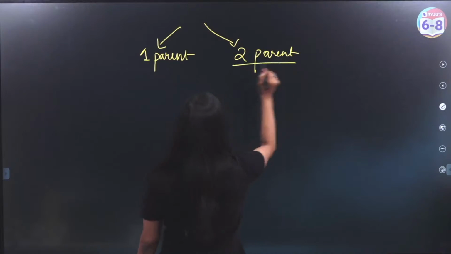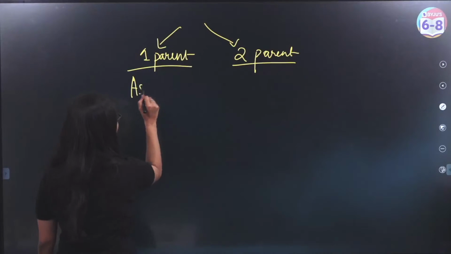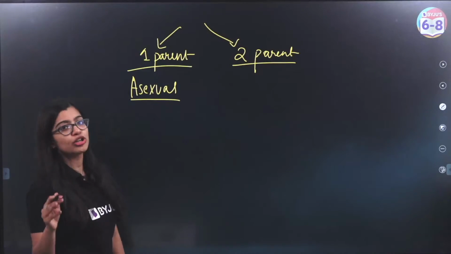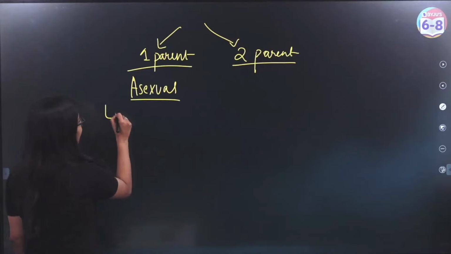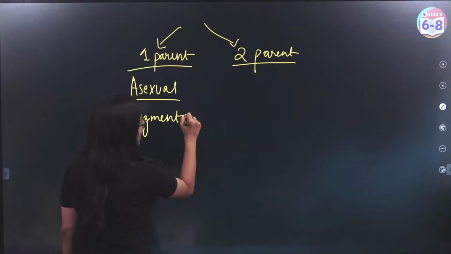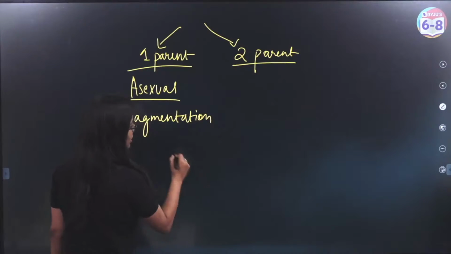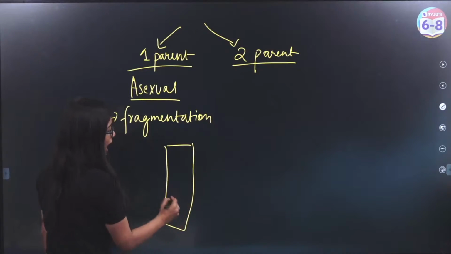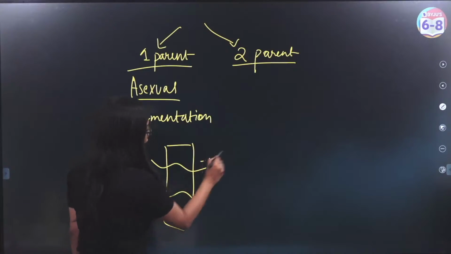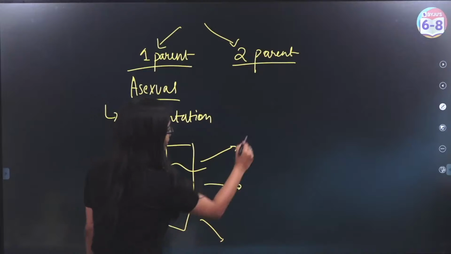Now the one where only one parent is involved is what we call the asexual mode of reproduction. In asexual mode you have many, but one such kind is what we call fragmentation. Now what happens here in fragmentation? We see that there is one parent, and when the parent matures, it will split, okay, and form many fragments, alright?